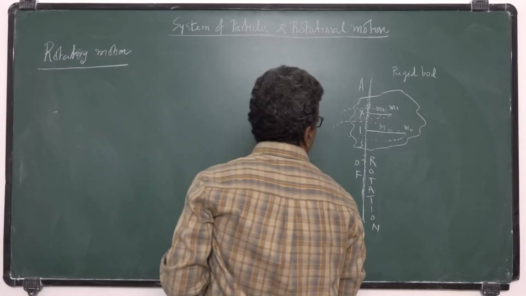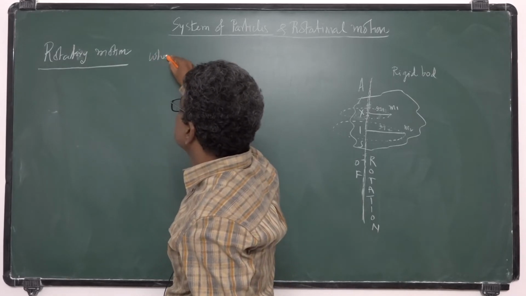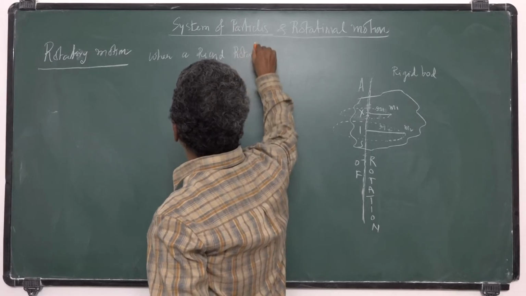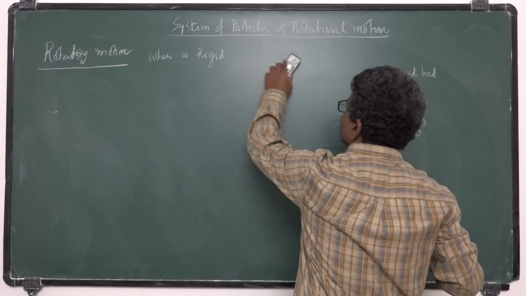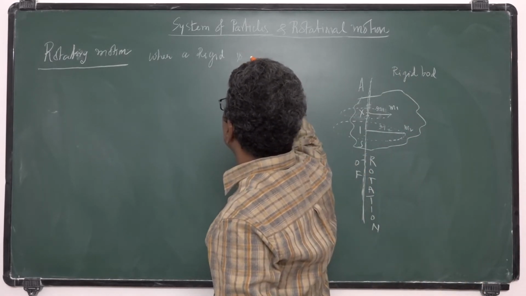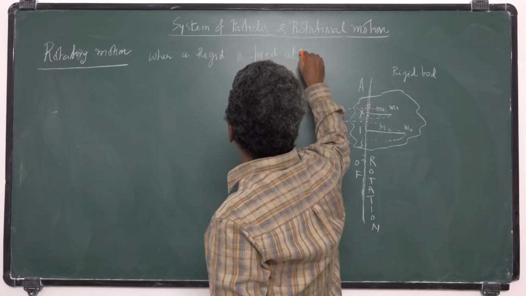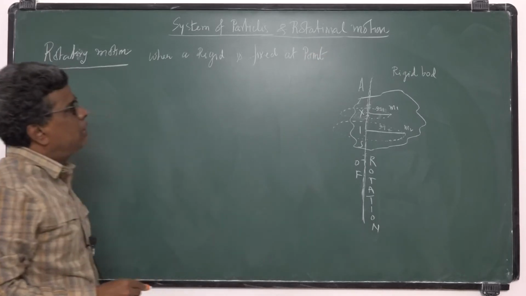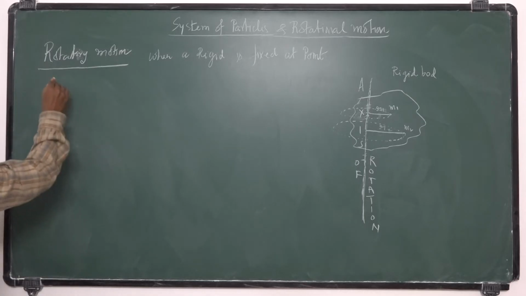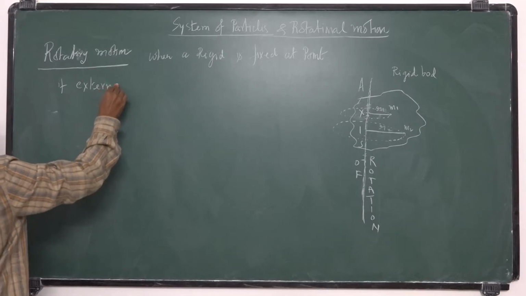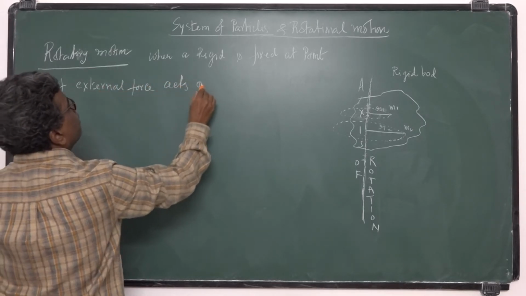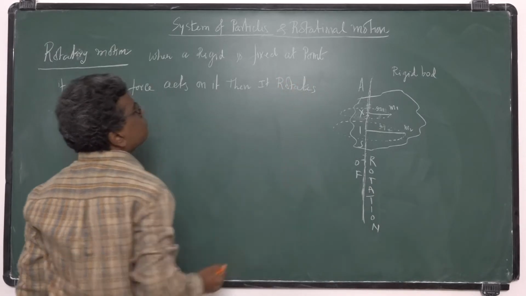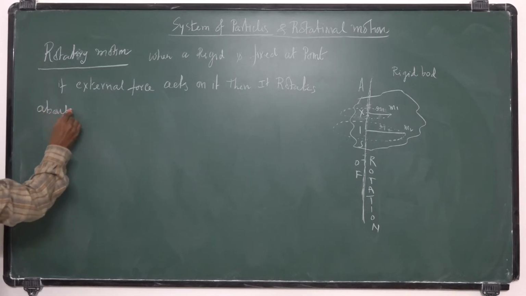So the rotational motion: when a rigid body rotates about an axis, when a rigid body is fixed at a point, if external force acts on it, then it rotates about that fixed point.